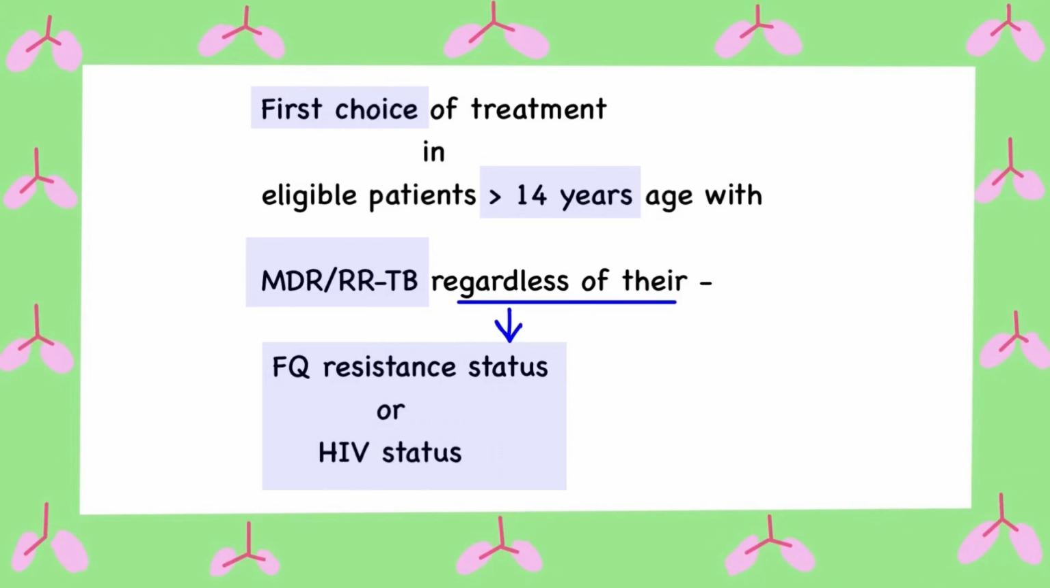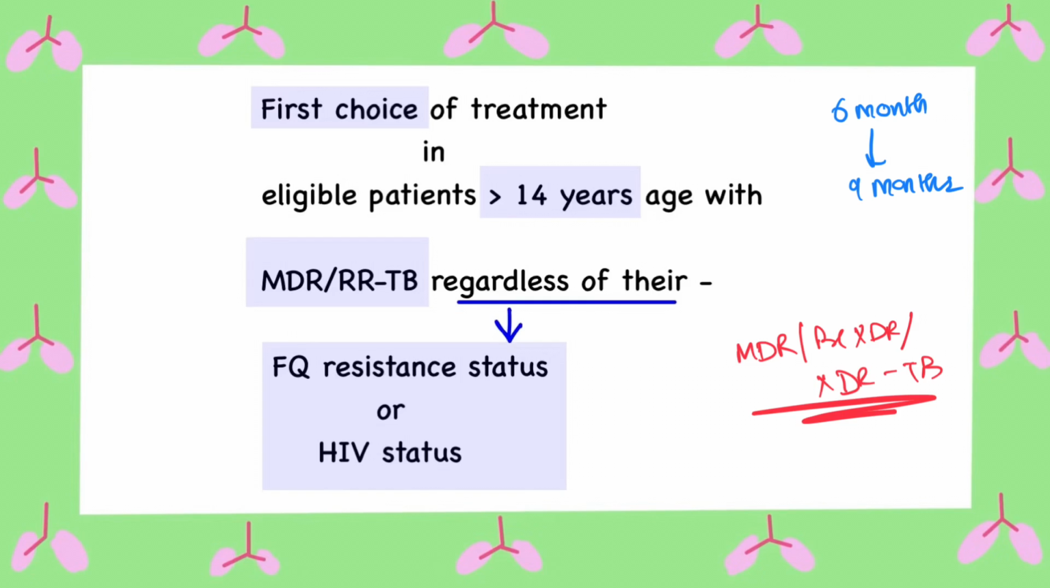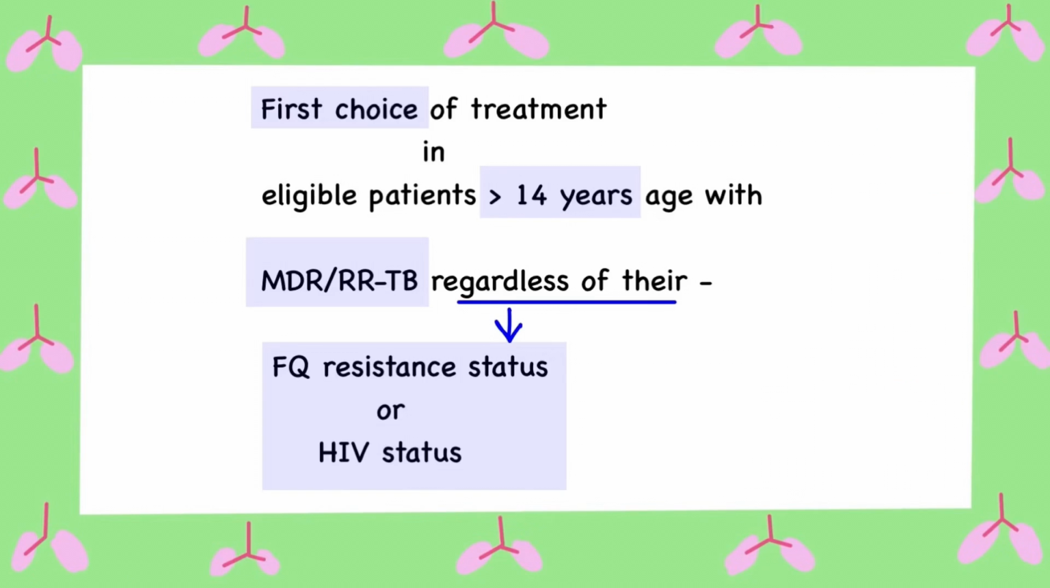So let's get started. So what is BPaLM? BPaLM is a 6-month all oral regimen that can be extended up to 9 months if required. It is given to patients above 14 years of age with microbiologically confirmed MDR, pre-XDR or XDR-TB, regardless of their fluoroquinolone resistance or HIV status. The decision to start the treatment is made at the nodal and district TB center.